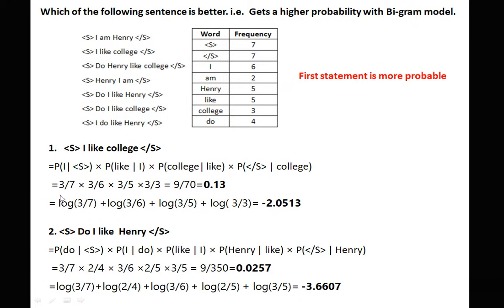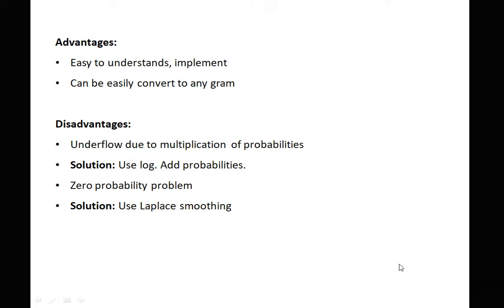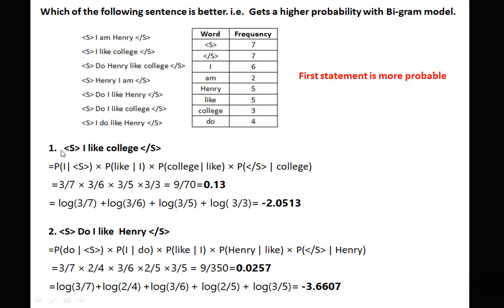Now here see how many times <s> is coming. This is the formula, that is the count of the previous word. So here the previous word is the start of the sentence and the current word is I. So the denominator is 7, and we need to check how many times in the corpus the start of the sentence and I come together. So the start of the sentence and I come 1 time, 2 times and 3 times. So it is 3 by 7. I will explain for the next term.